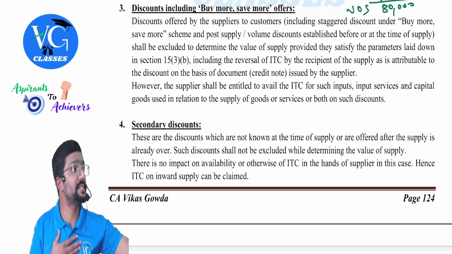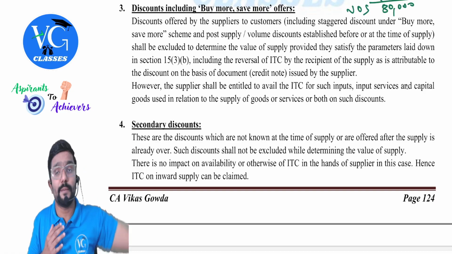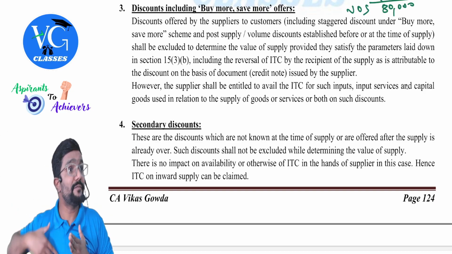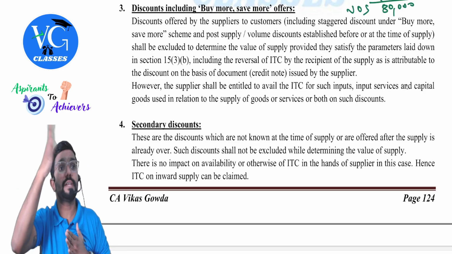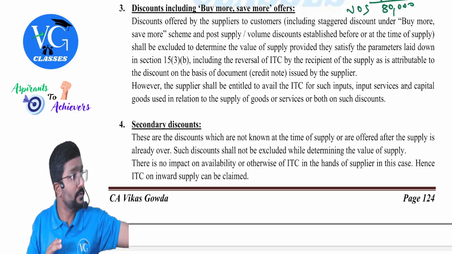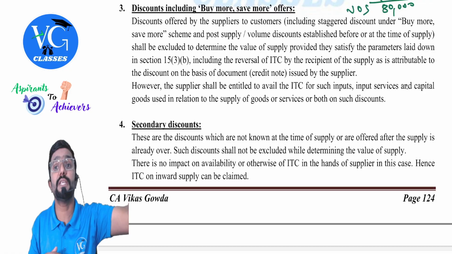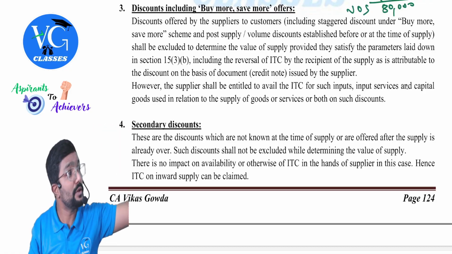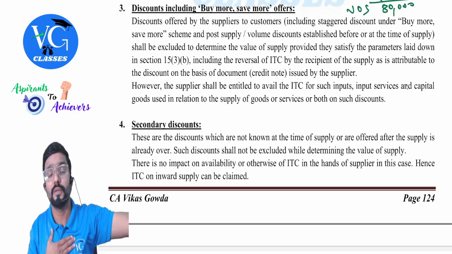Who are you? Recipient. Now, I am the supplier who gave the discount on my outward supply. Will my credit get affected? No, no, no. Because of this discount, will my credit get affected? No, please don't misunderstand. I gave a discount to you, so you will pay me less now. You will pay 20,000 less. On that 20,000, what is the GST amount? If you already claimed credit, you need to reverse it based on the credit note given by me.